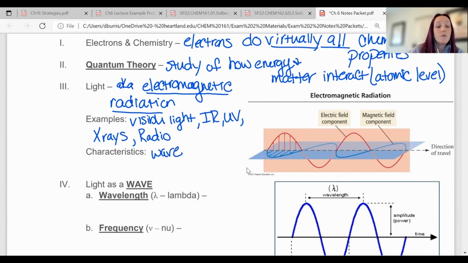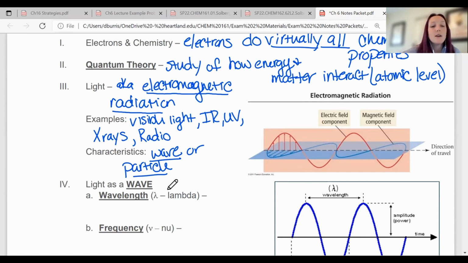So the whole characteristic of a light wave essentially is that they can act as a wave or a particle, wave or particle. So they kind of have characteristics of both. So if you've ever heard the term wave particle duality or the duality of light, that's just because it can act as a wave or it can act as a particle. It has kind of properties of both. So we're going to talk about what those properties are and how they affect electrons.